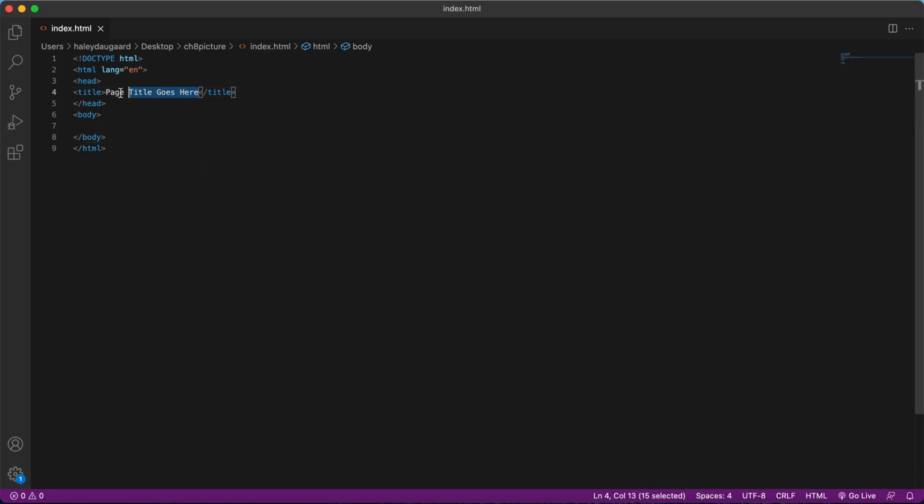So the first thing we're going to do is give it a title, and we're going to give that title as picture element, since that's what we're going to be talking about today. And we're also going to add an h1 tag with that same text in there. We're going to save it, and go back into our web browser and make sure that everything is working correctly. And when we refresh, we should see that h1 element, and if you've got tabs, you should see the title in the tab as well.